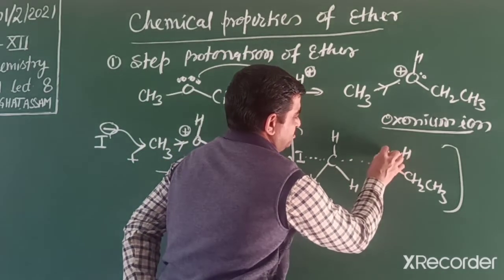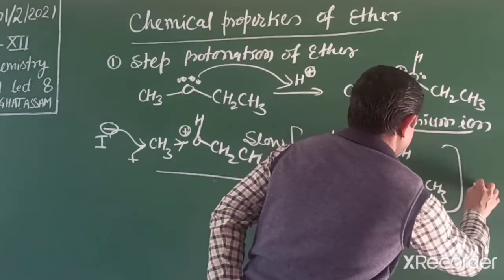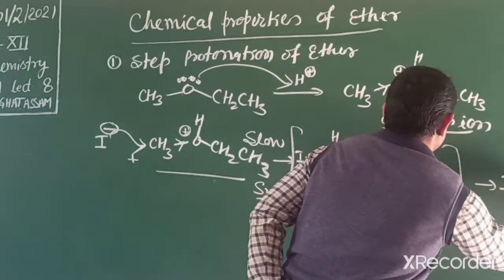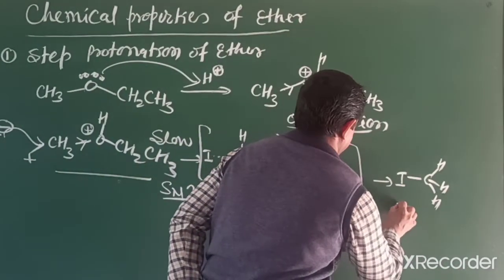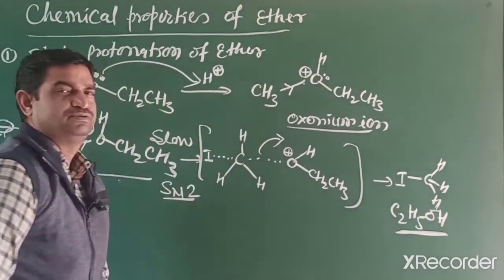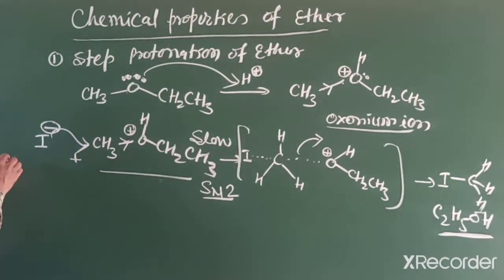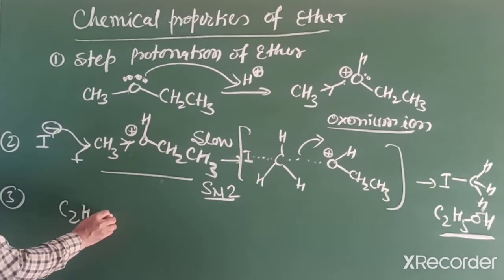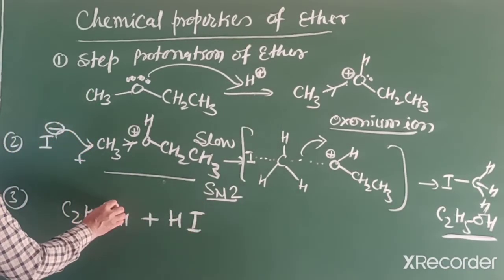Further, what happens? This oxygen is positive, so in the next step the alcohol is removed, and we get the products methyl iodide and ethanol. If the HI concentration is higher and the temperature is high, then in the third step this ethanol further reacts with HI and undergoes further protonation.